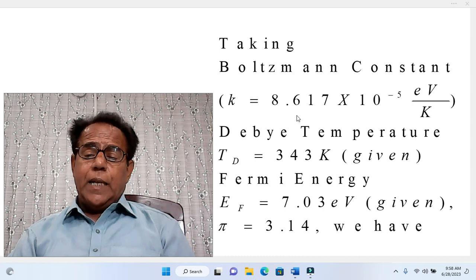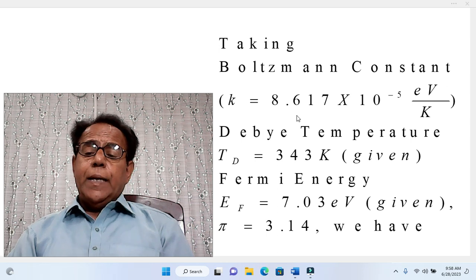In 3 tables, the Fermi energy of various elements was given, and according to these 3 tables the Fermi energy of copper was 7.03 in one, 7.04 in another, and 7.05 in the third. But because it is given in the statement as 7.03, we have taken the same value.